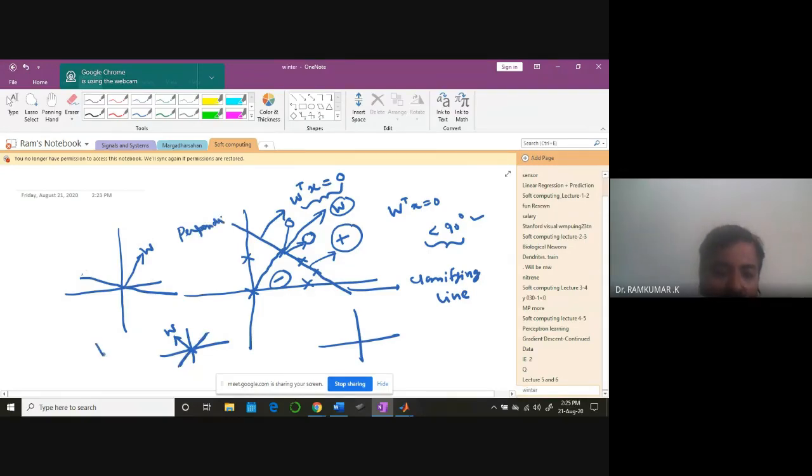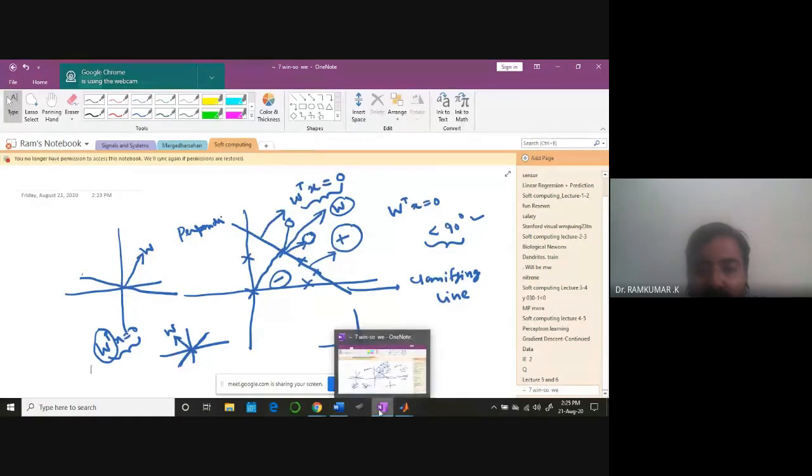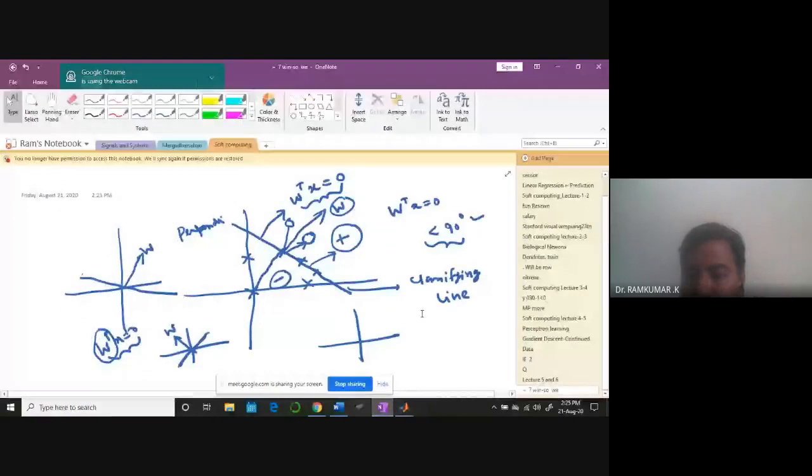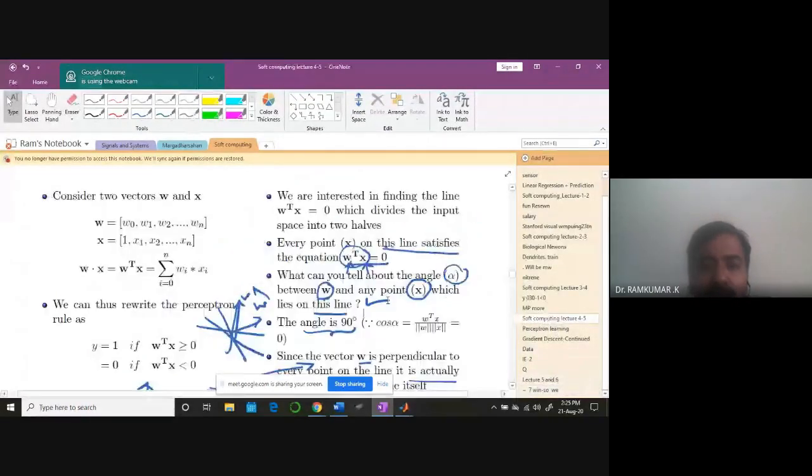That line equation is W transpose X equal to 0. So naturally, these weights should be perpendicular to the points of the line. Therefore the weights are perpendicular to the line. That's the idea. So that's what the professor is saying.